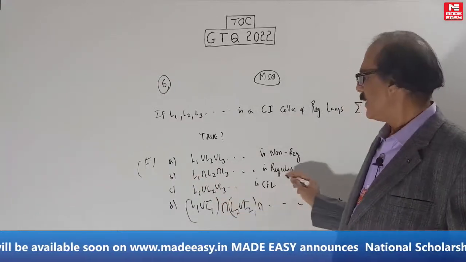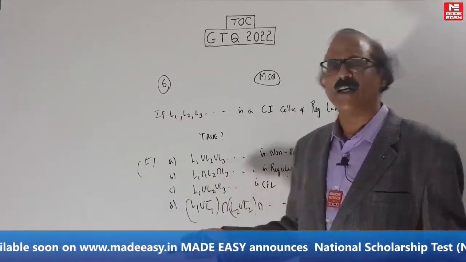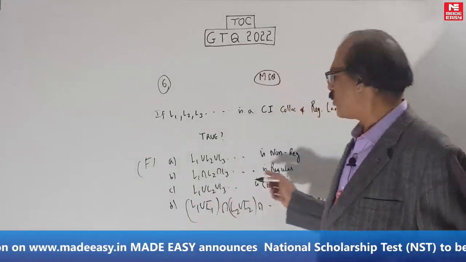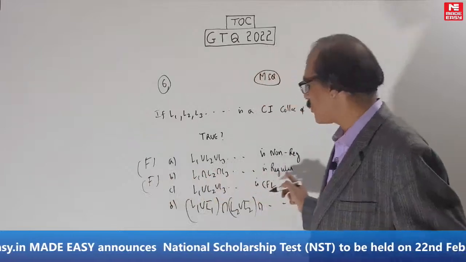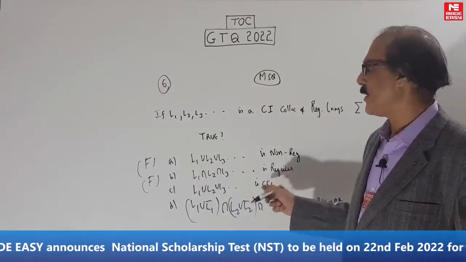Here, intersection is regular. Again, infinite intersection also is not closed. Not closed means what? May be regular, may not be regular. They are saying it's regular, false. If they say non-regular, that's also false. The only correct answer is may be.